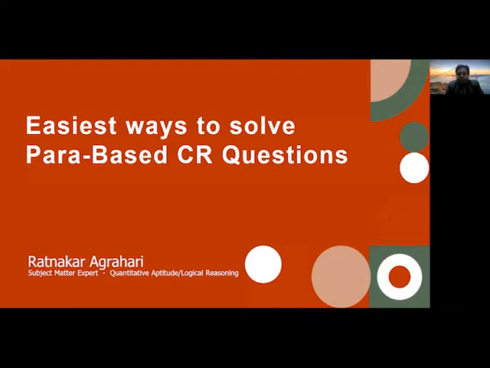In today's class, we are going to discuss para-based CR questions. We will not actually discuss the questions here. We will discuss the strategy and the framework which a candidate should keep in mind before starting to solve para-based critical reasoning questions, especially for CLAT and other law entrance examinations.